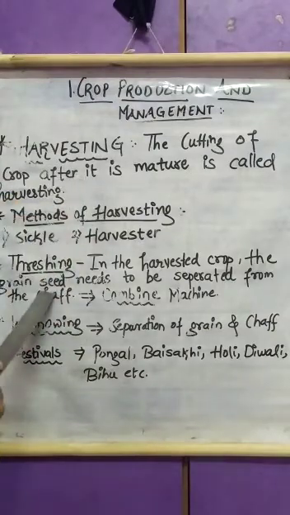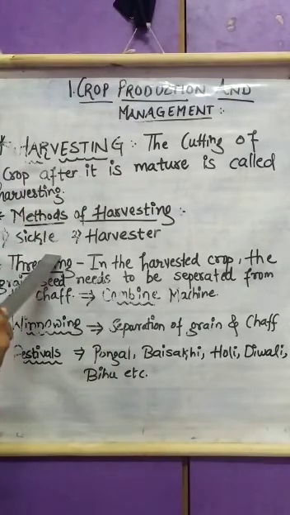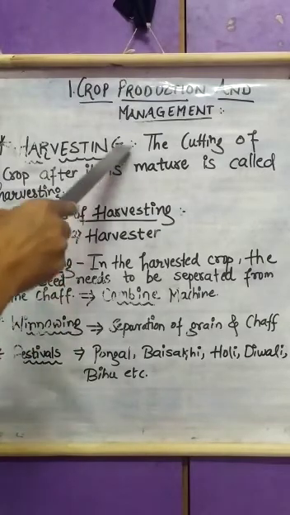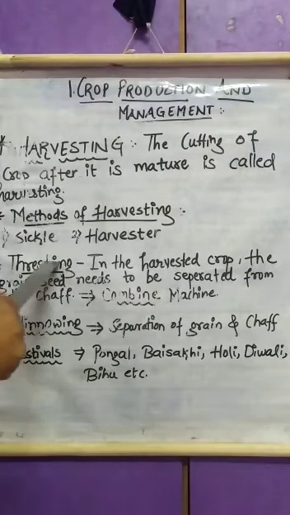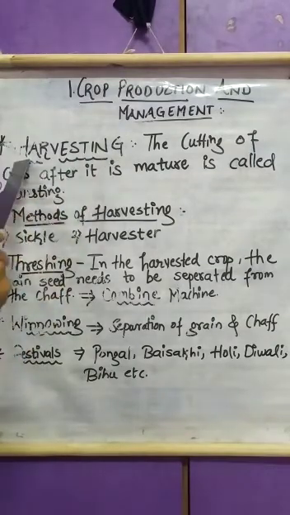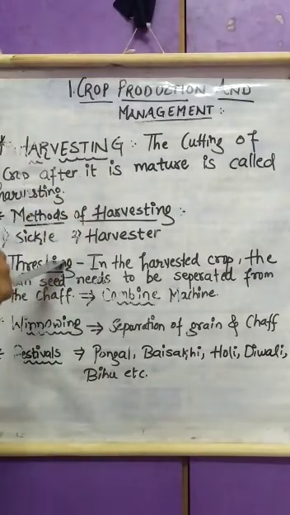So students, if you are able to visit any farm, or if you are able to communicate with any of the farmers, then just try to note down examples of how different kinds of harvesting are done in different countries or in different cities of India.